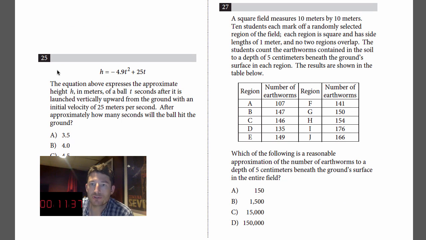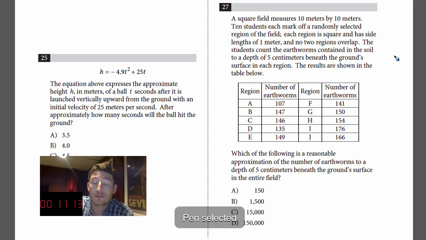A square field measures 10 meters by 10 meters. 10 students each mark off a randomly selected region of the field. Each region is square and has side lengths of 1 meter, and no 2 regions overlap. The students count the earthworms contained in the soil to a depth of 5 centimeters beneath the ground surface in each region. The results are shown in the graph below. All right, so kids are picking out little sections of the field. They're digging 5 centimeters down, and they're finding so many earthworms.